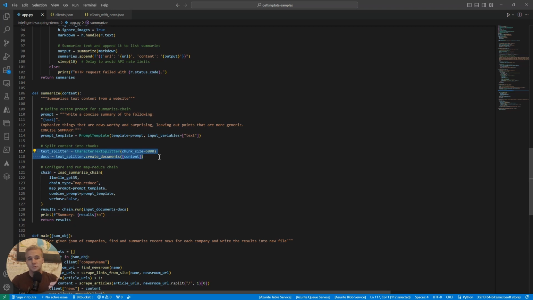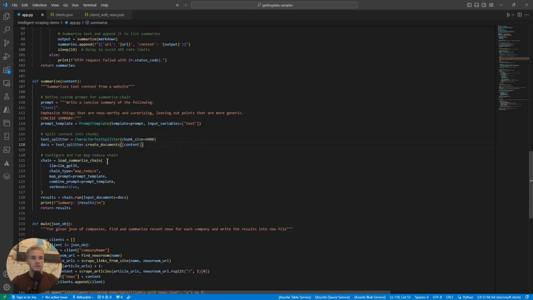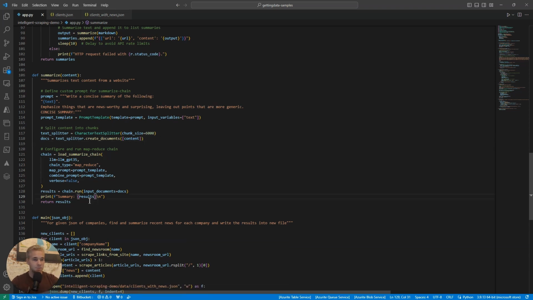So in order not to run into the token limitations of the models, we often want to split that text into pieces, and then we can work with those chunks instead of the full article. In this case, we're using a chunk size of 6,000, which means that we get chunks of at most 6,000 characters, and however many chunks of that size come out of the article. Then we can work with that list of chunks by using another type of chain, a summarization chain, which is designed to take in a list of chunks and then create a summary of the entire thing. The output is simply going to be the summary.